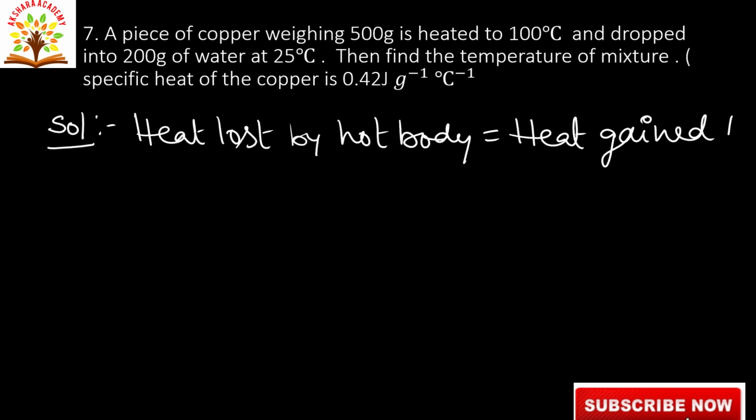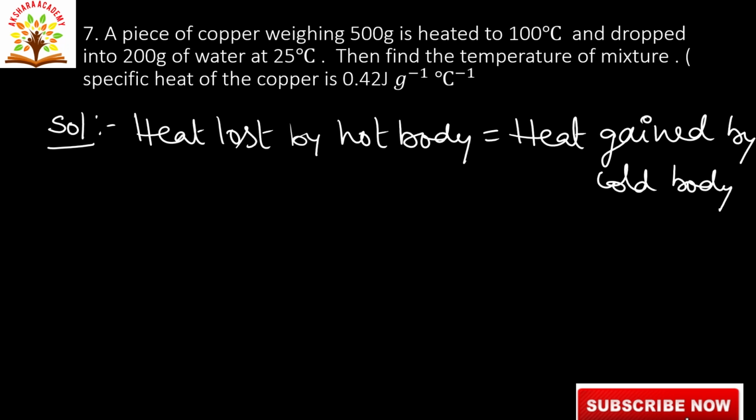By the principle of calorimetry, heat lost by hot body is equal to heat gained by cold body.